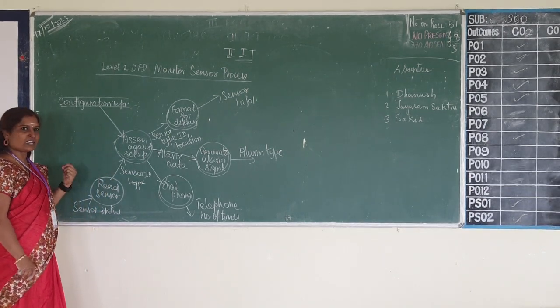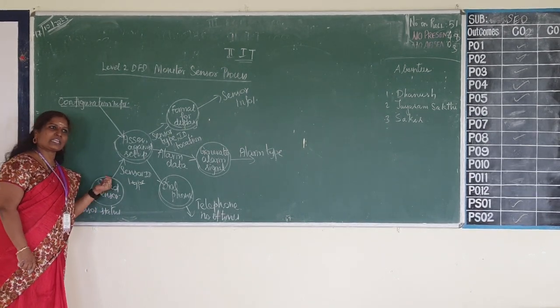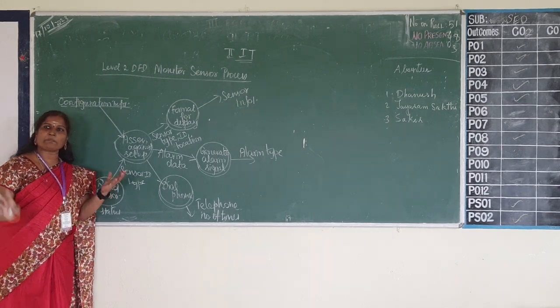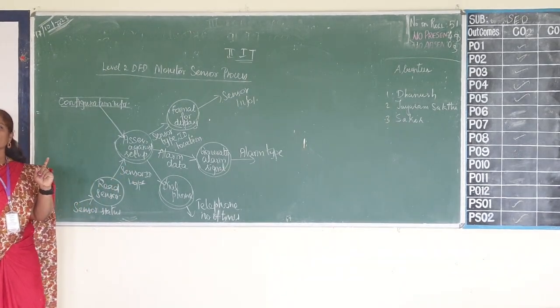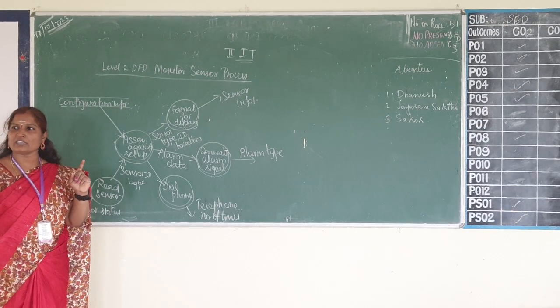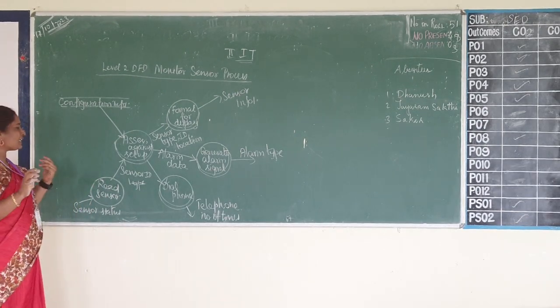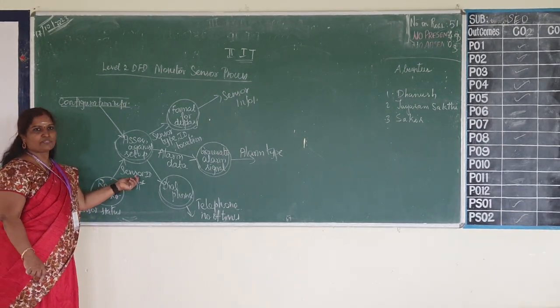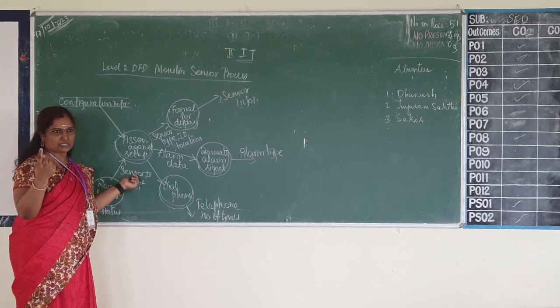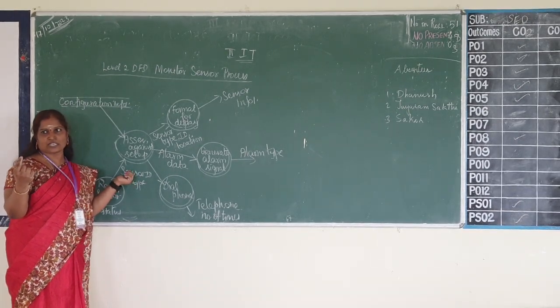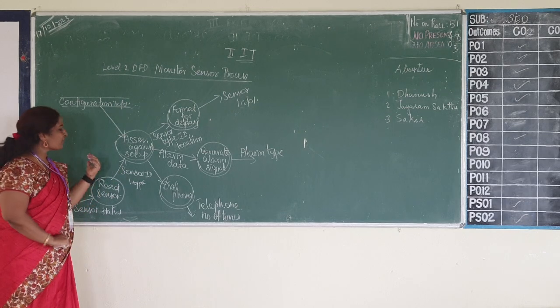So from which sensor, what information are we getting? From two or three places, from more than one sensor, we are getting information, so you need to identify by a sensor ID. We never said there will be only one sensor. We will have more than one sensor, so from which sensor you are getting information.